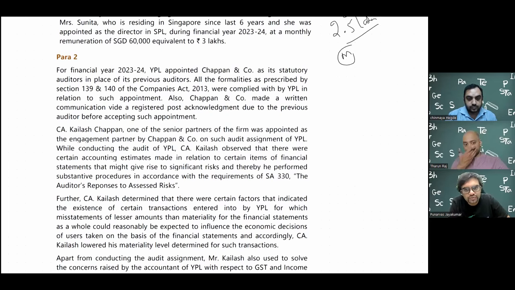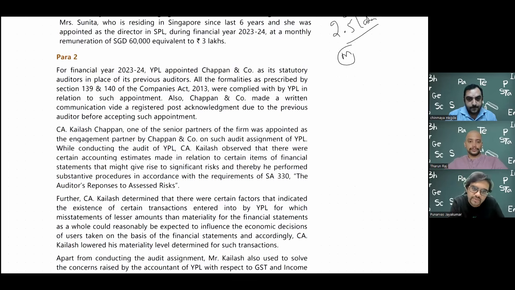In case he has been removed, 140 subsection 1 is removal before expiry of the term. I told you, you can appoint for 5 years. Before 5 years, if I have to throw out an auditor, let's say in the first year, second year, third year, then I can go to 140 subsection 1. On the other hand, on the expiry of the 5th AGM, that is on completion of 5 years, if I have to remove an auditor, that is removal on expiry of the auditor's term, then I have to go to another section called 140 subsection 4. In this question, they have not given whether it is removal before expiry or removal on expiry. So you can expect questions on those lines.